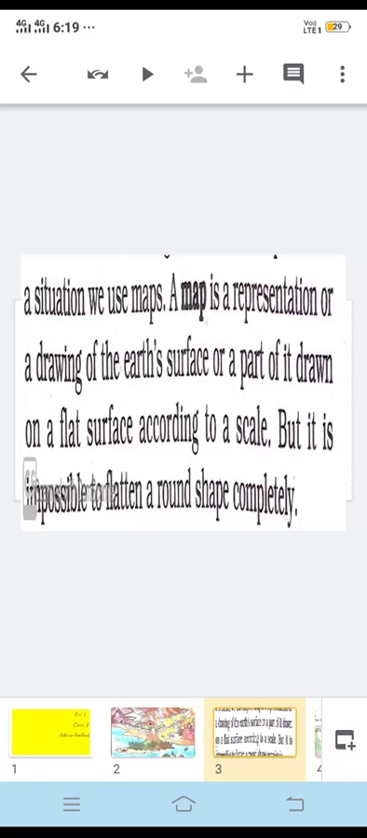Then if you see the uses of maps right now, they are quite different, and as per the demand or as per the requirement, maps are made. There are various types of maps used presently, like we have physical maps, then we have political maps. For military purposes also we are using them, and technology is also used now. So these are quite helpful for us to know about the places.